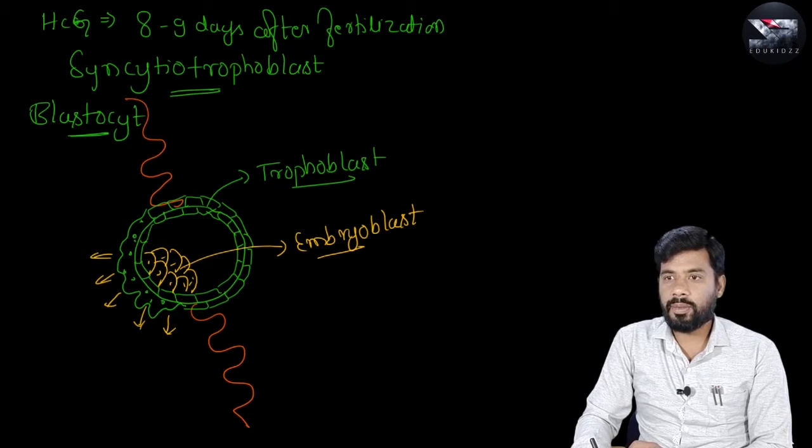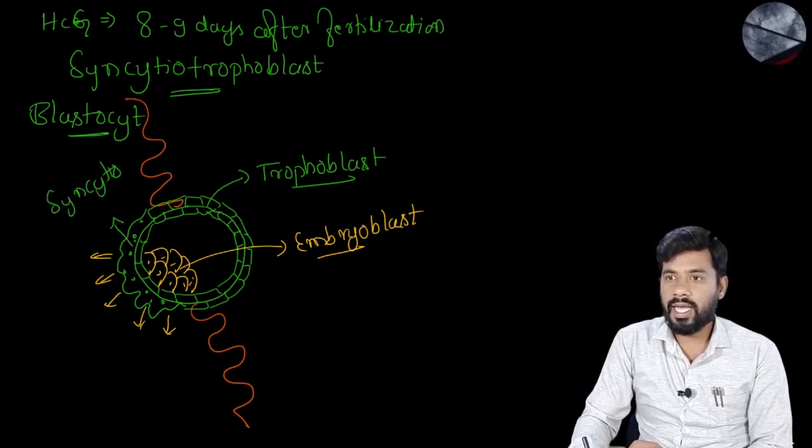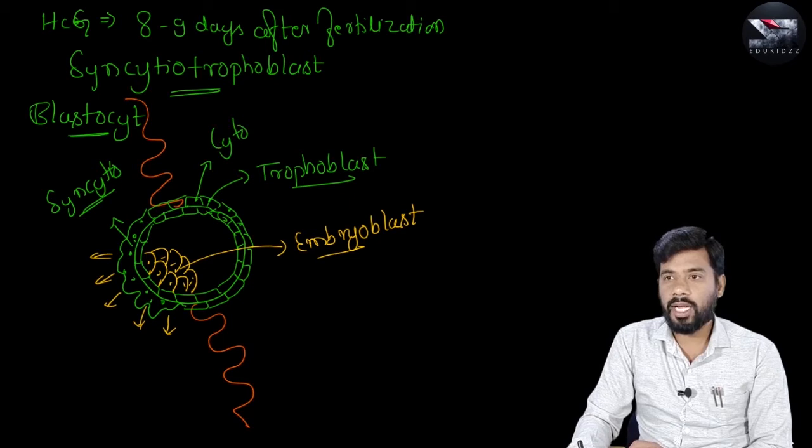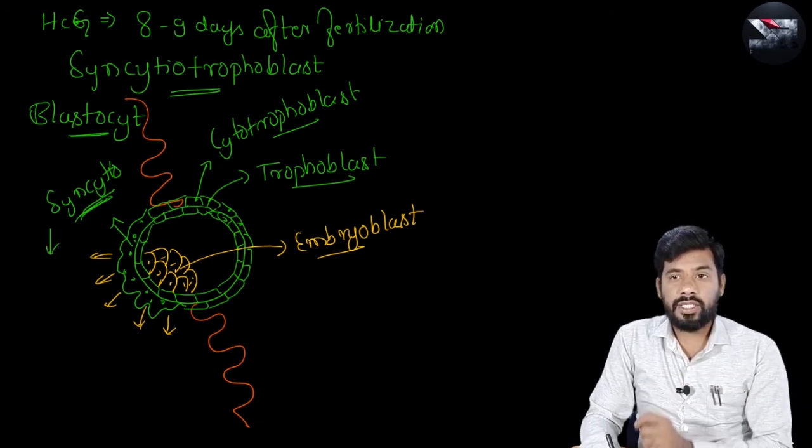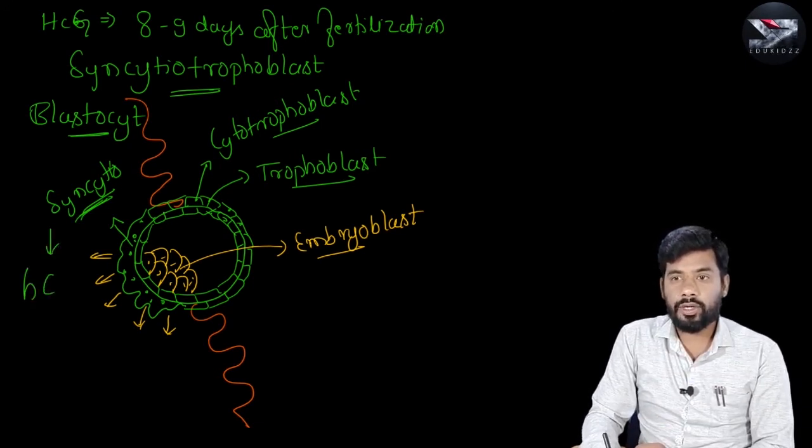So this trophoblast is called syncytiotrophoblast, whereas the trophoblast having uninucleated normal cells is called cytotrophoblast. This syncytiotrophoblast helps to release HCG, human chorionic gonadotrophin, as well as estrogen,